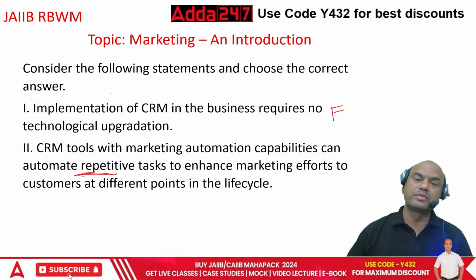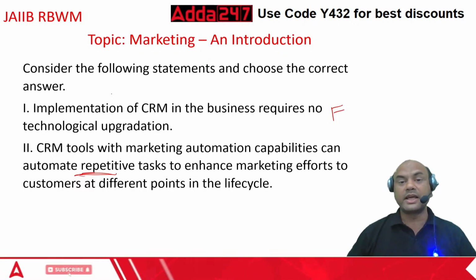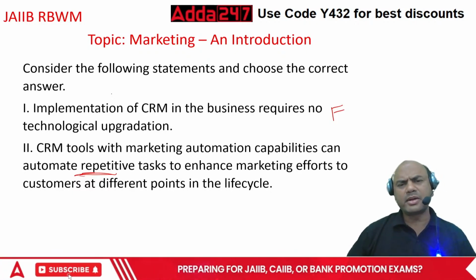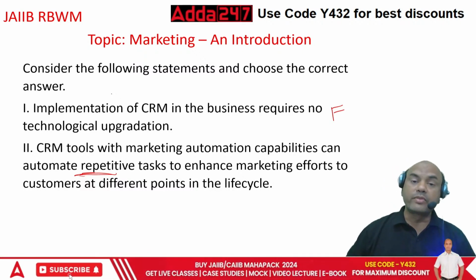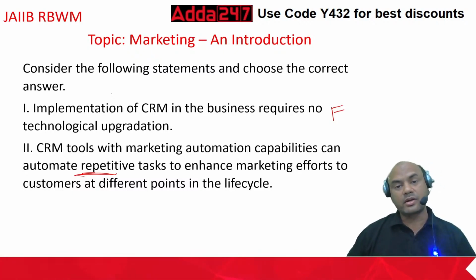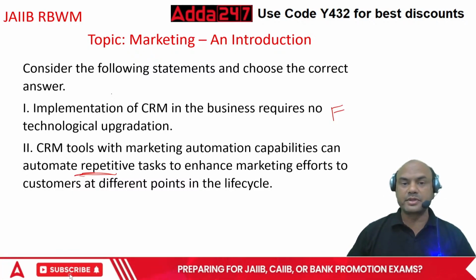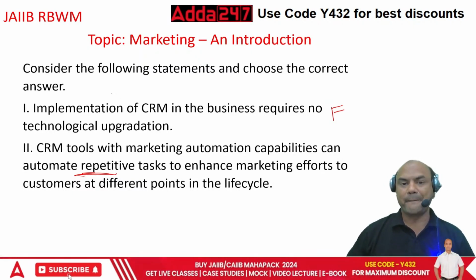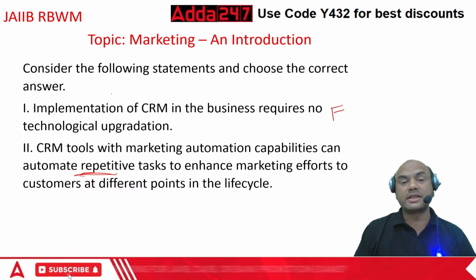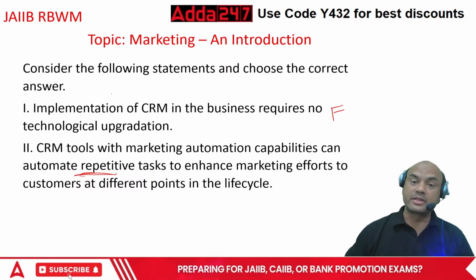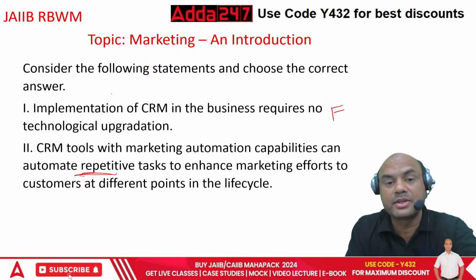So CRM tools with marketing automation capabilities can automate repetitive tasks to enhance marketing efforts. What do you mean by enhance marketing efforts? When you are free of cash, clearing, transfer, account opening and these other repetitive jobs, you will focus more on the sales part. So, to enhance marketing efforts to customers at different points in the life cycle. What do different points in the life cycle mean?